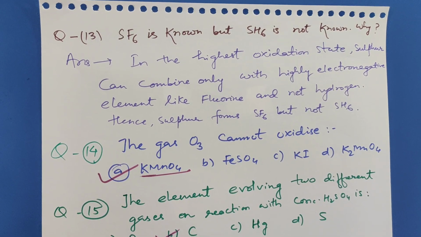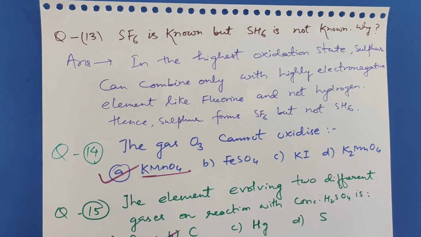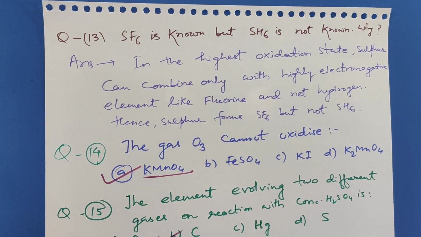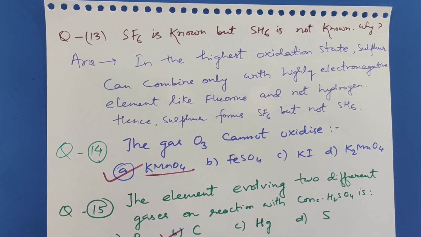Next question number 14. The gas ozone cannot oxidize, so it cannot oxidize KMnO4. So the correct choice is A.